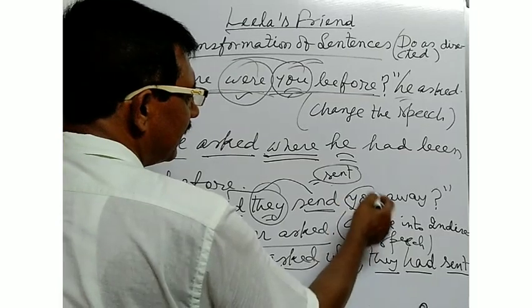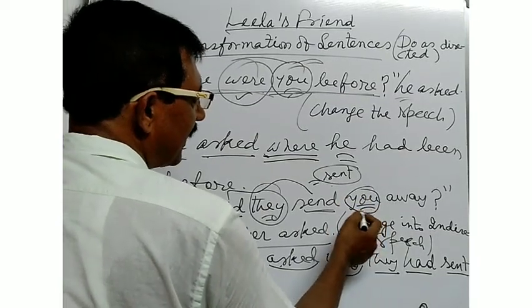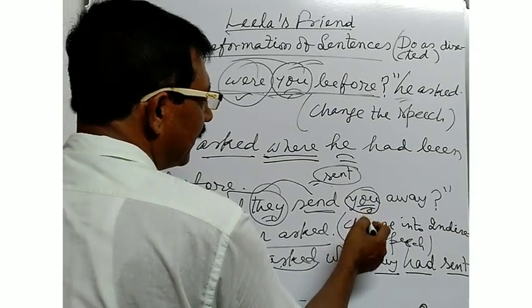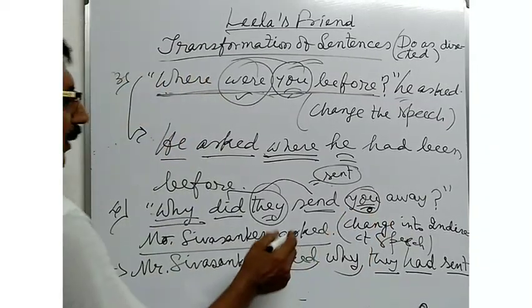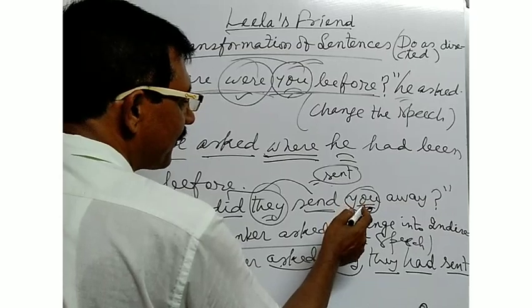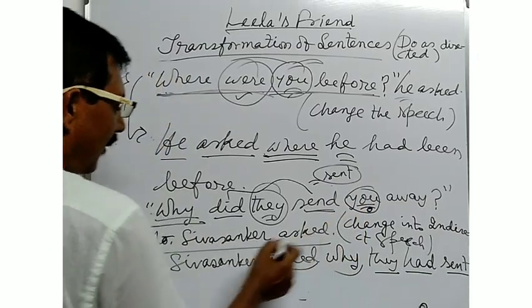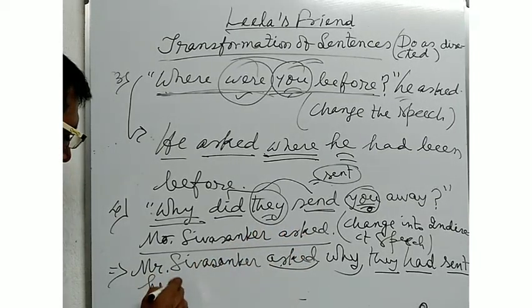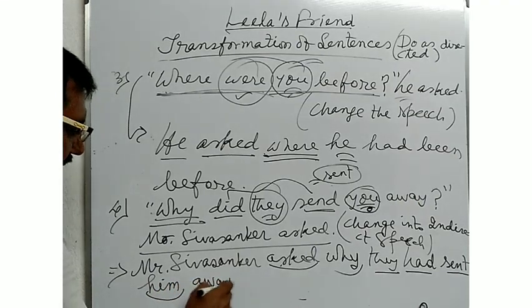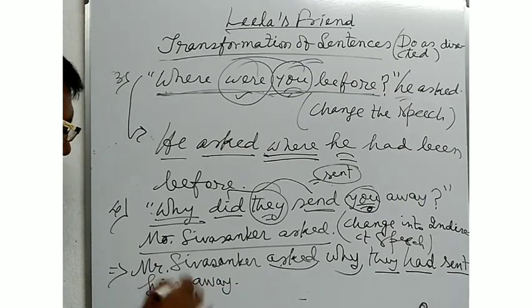Here you is the second person pronoun, used as the object. So you will have to convert the pronoun into the objective form. Mr. Shiv Shankar asked why they had sent him away. Why they had sent him away. This will be the answer.